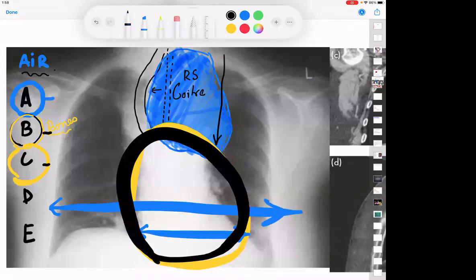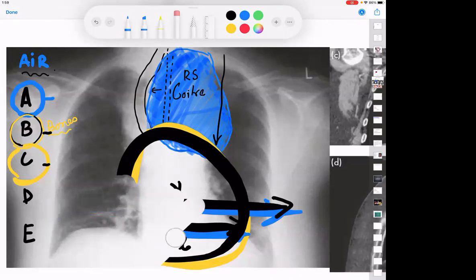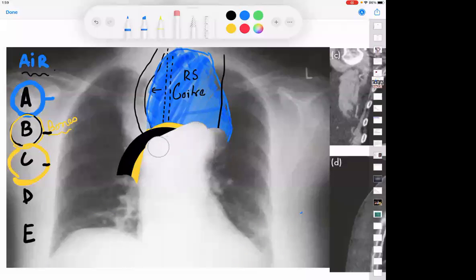How do I know that the heart is within normal limit? The maximum size of the heart, if it is X, should be less than half of the maximum size of the chest, Y. So X should be less than half of Y. I'm not good in maths, so please remember that. That means the cardiac shadow can be maximum half of the chest shadow.